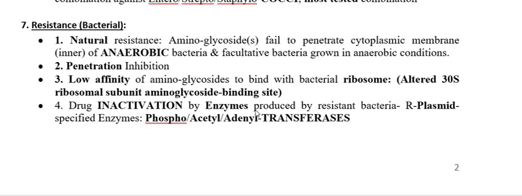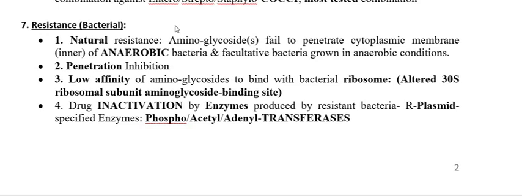Therefore, the aminoglycoside is not active. And what are these enzymes? They are called transferase enzymes. These transferase enzymes are usually plasmid mediated, and they are phosphotransferases, acetyltransferases, and adenyltransferases.